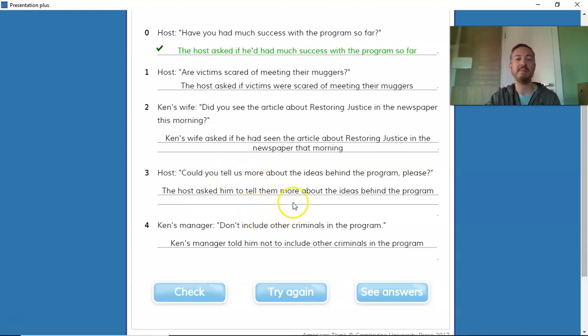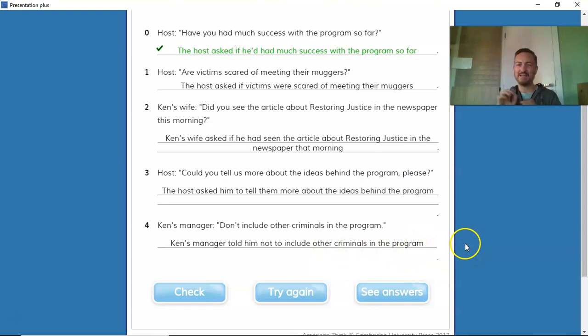To tell them more about the ideas behind the program. And finally, Ken's manager: "Don't include other criminals in the program." This is an imperative. So here we have to use told. So Ken's manager told him not to include. So "don't include" becomes not to include other criminals in the program.